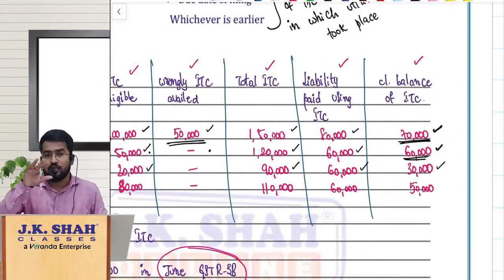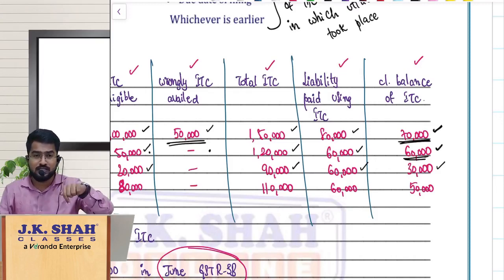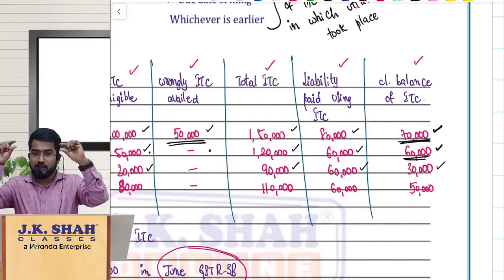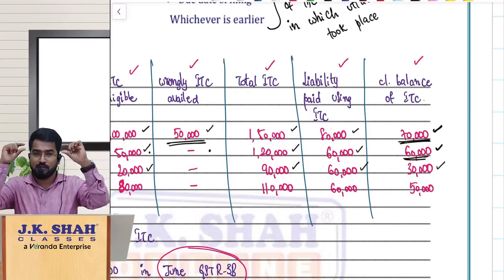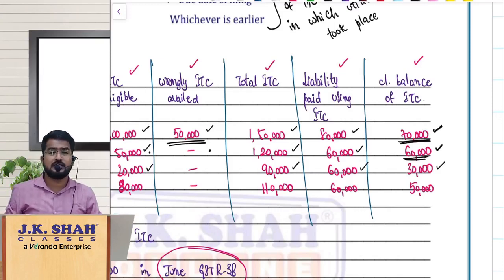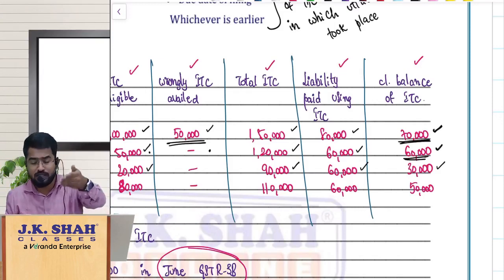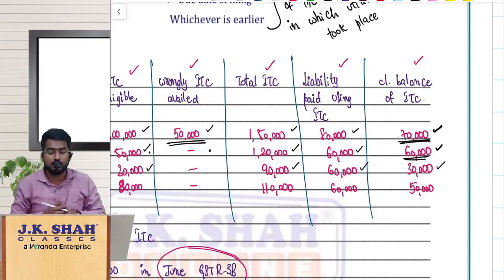So 50,000 wrongly availed ITC has been utilized. How much utilized? Wrongly availed ITC minus closing e-credit ledger balance. Wrongly availed ITC 50,000 minus closing e-credit ledger balance of 30,000 is a positive figure. That means you have utilized the wrongly availed ITC. So how much you have utilized? 20,000 you have used. That is why the e-credit ledger balance became 30,000.